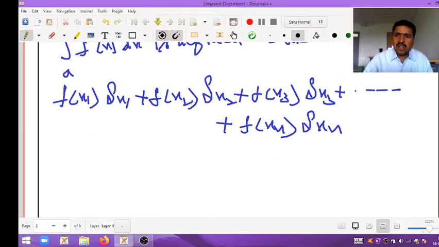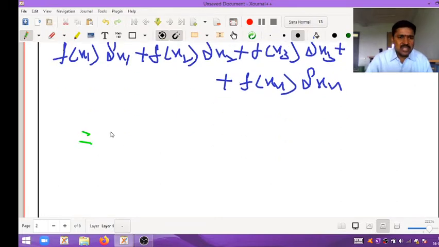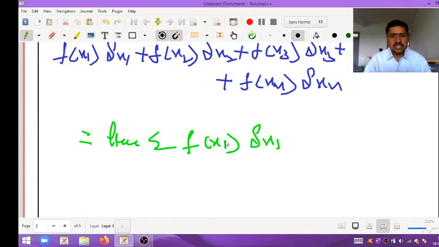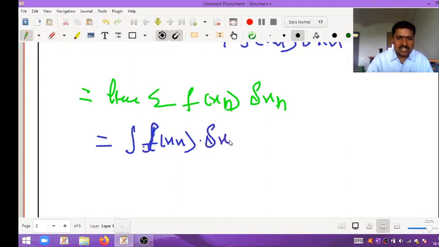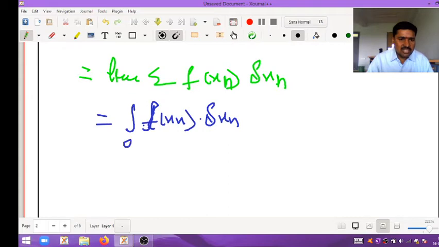This I am writing briefly as the limit of the sum of f of xn into delta xn. Generally, this limit summation I am writing as the integral of f of xn into delta xn, with the limit from a to b.